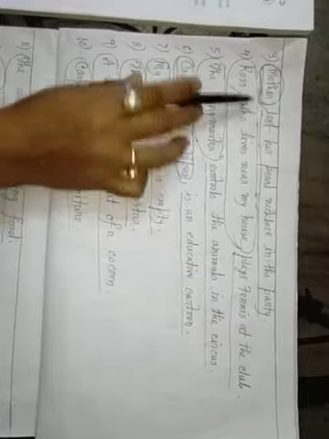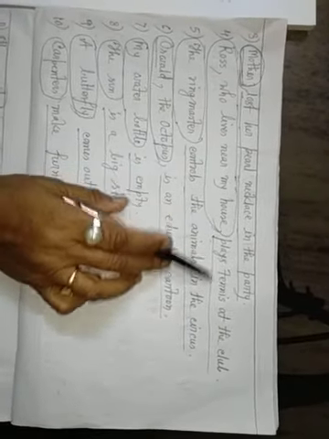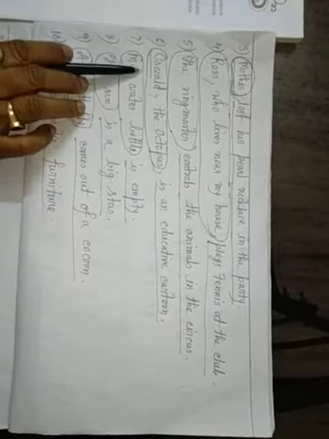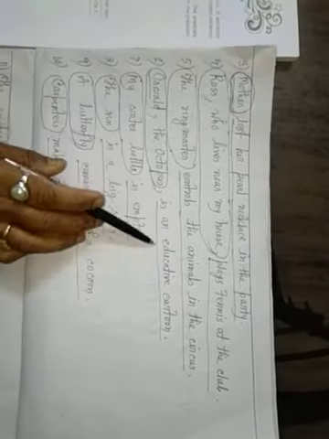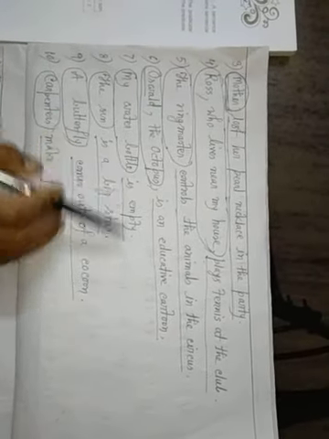The bowler is the subject, the rest is the predicate. Marvin is my best friend. Marvin is the subject, is my best friend is the predicate. Mother lost her pearl necklace. Mother is the subject, lost her pearl necklace in the party is the predicate. Ross, who lives near my house, plays tennis at the club. Ross, who lives near my house, is the subject, the rest is the predicate. The ringmaster is the subject, controls the animals in the circus is the predicate. Oswald the octopus is the subject, is an educative cartoon is the predicate. My water bottle is empty. Water bottle is the subject, is empty is the predicate.